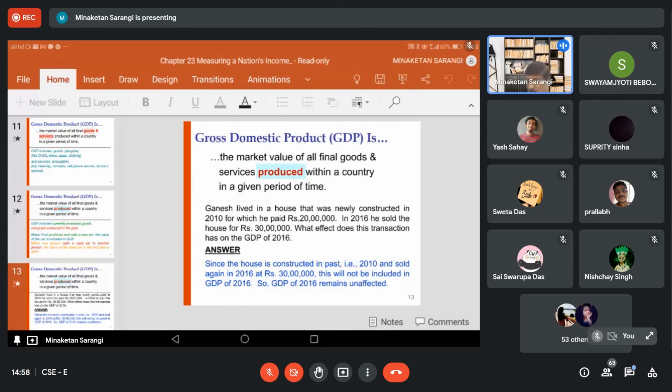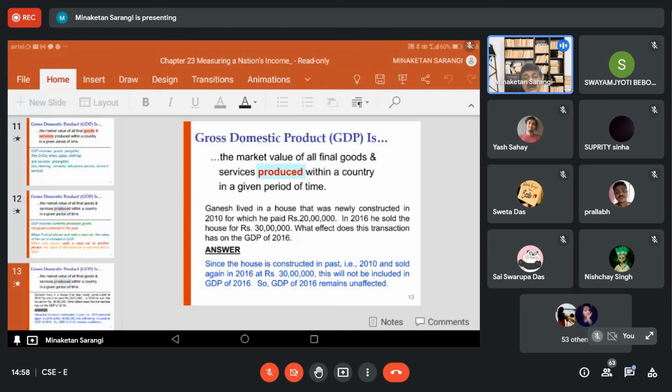But when we are thinking about including it in GDP for 2016, we have to see whether it has been produced during 2016 or not. Here, the house has been constructed in 2010, not in 2016. So since the house is not currently constructed, this is not a part of the GDP for 2016.